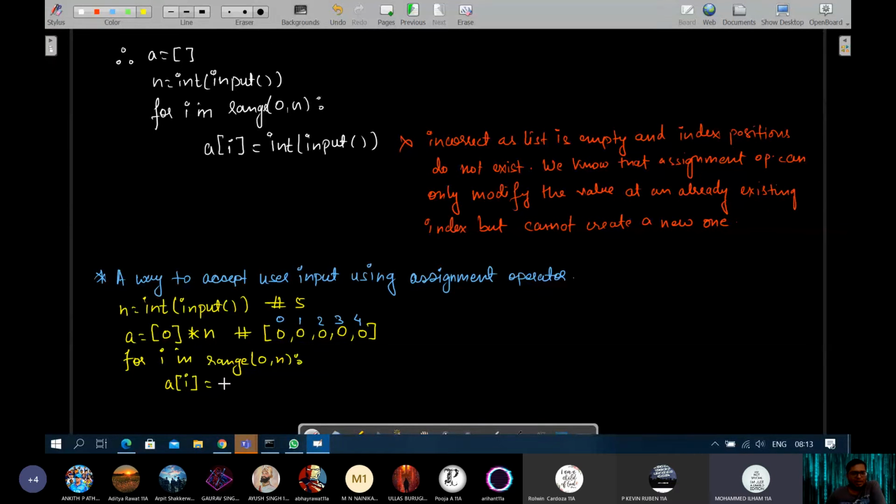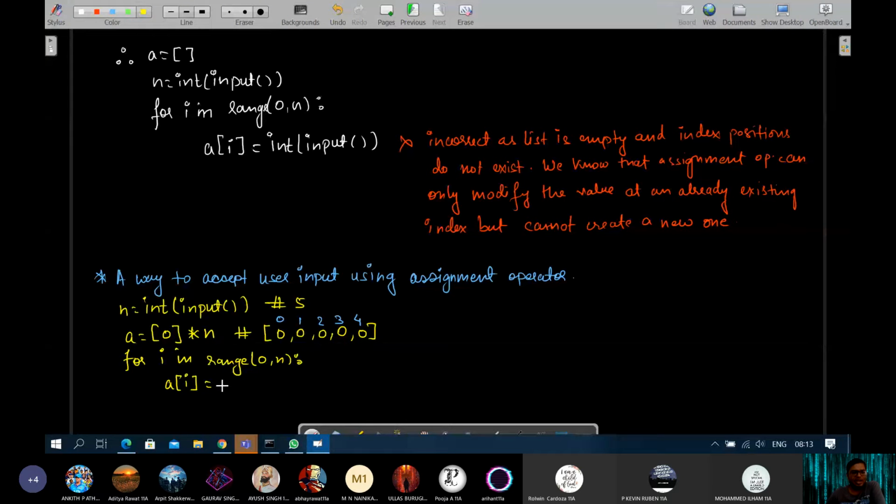Same हो गया, that is correct, but I am showing you a way कि ऐसा कोई लिख दे, because at times if you are going through your books, textbooks, they may give you a way of accepting user inputs this way. And then you might get confused कि sir had mentioned कि assignment operator cannot be used, how they are using.